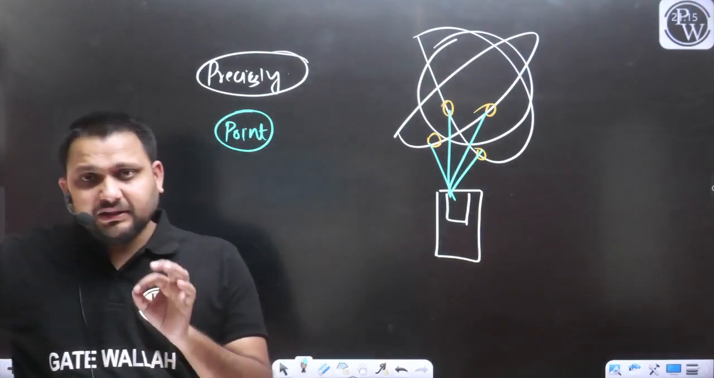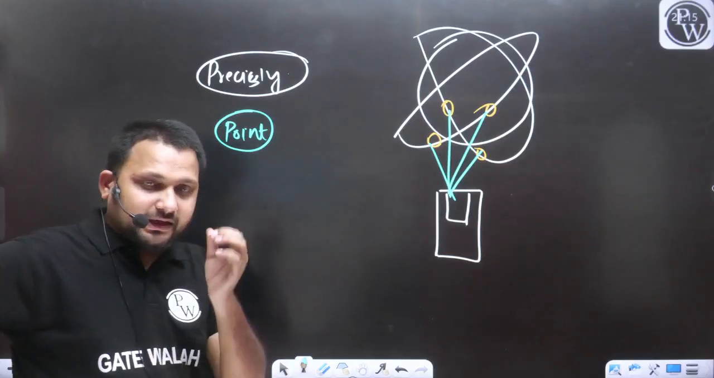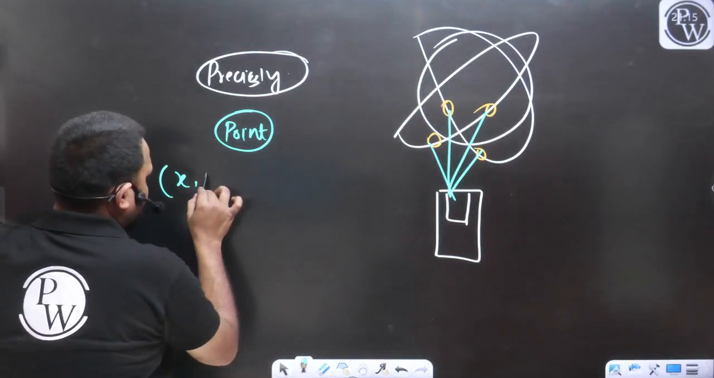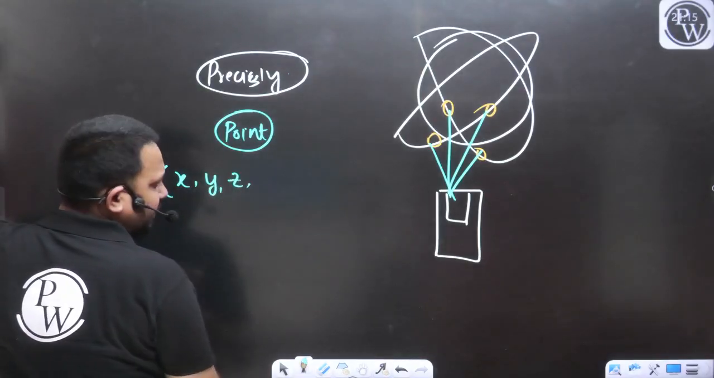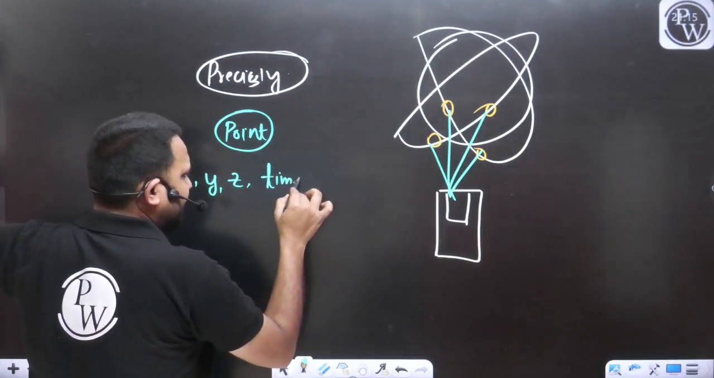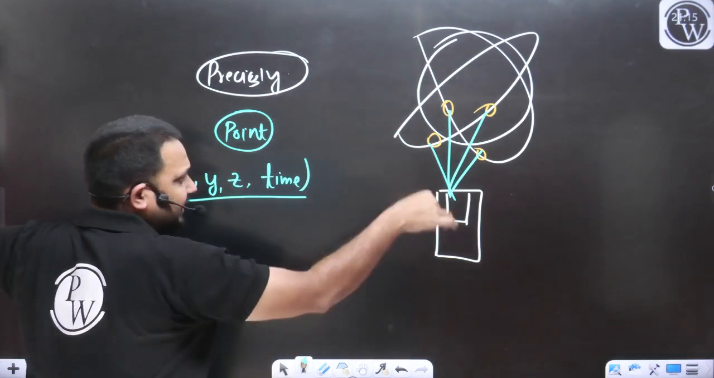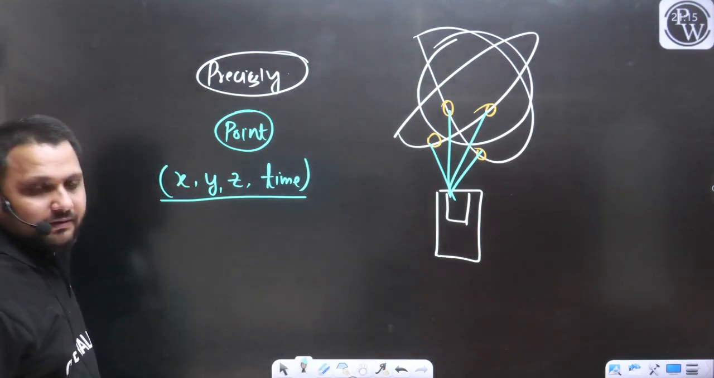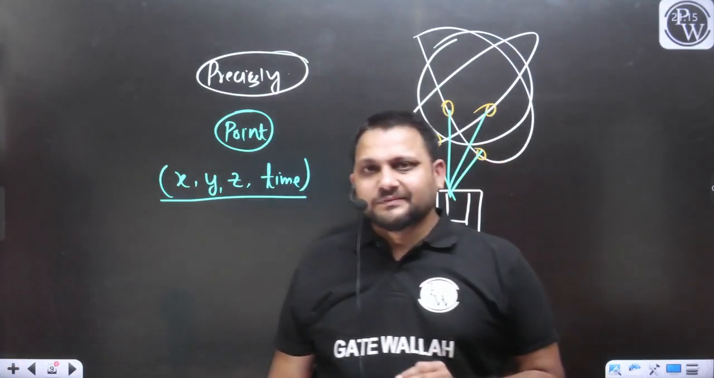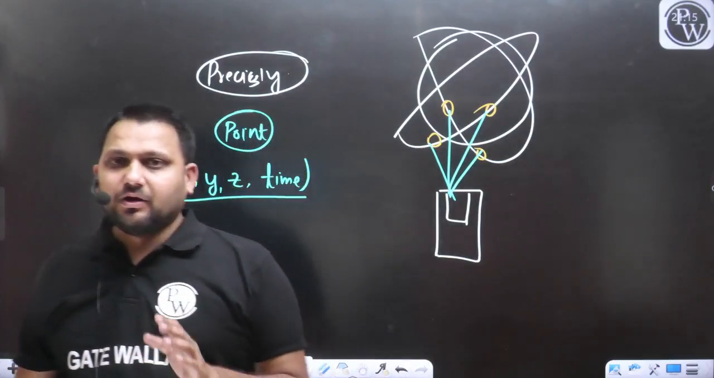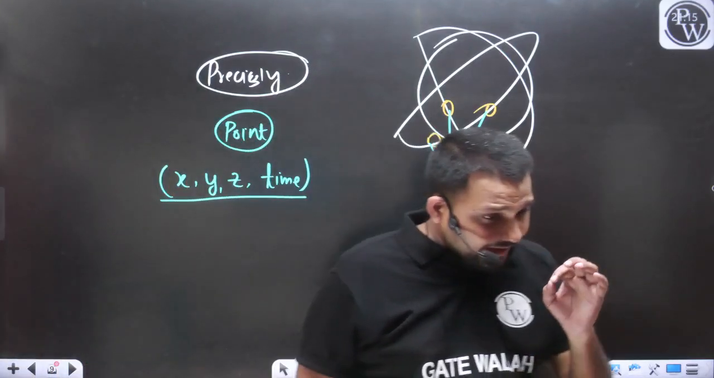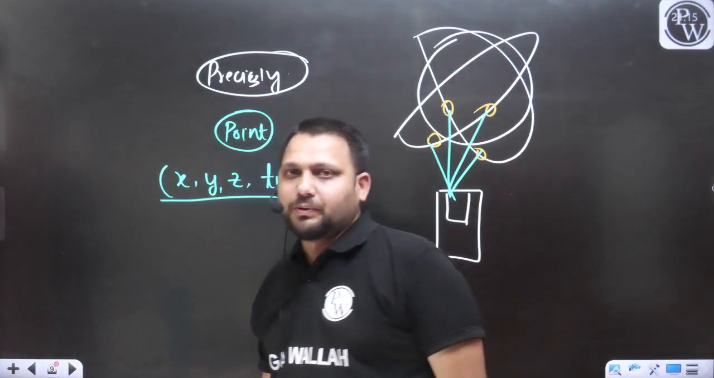So for defining the position of any point, we are taking 4 parameters into consideration. One is the x coordinate, one is the y coordinate, another is the z coordinate, and one more parameter that we are considering is the travel time. So these 4 quantities are there: x, y, z and time. On that basis we are defining the accurate position of any point globally.